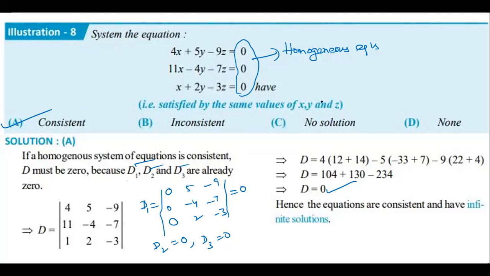Rajesh, Narendra, Arif. Any doubt? Arif, Rajesh. Set your doubts. You are raising hand. Okay, no problem. Getting fine. Next question. See.